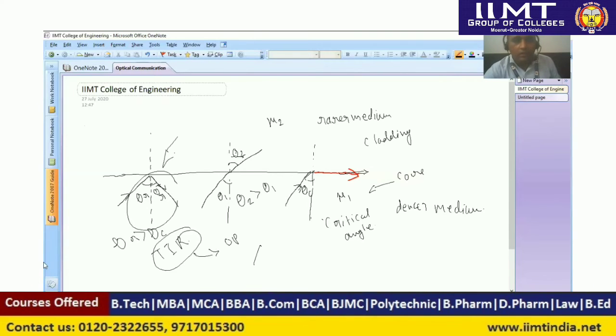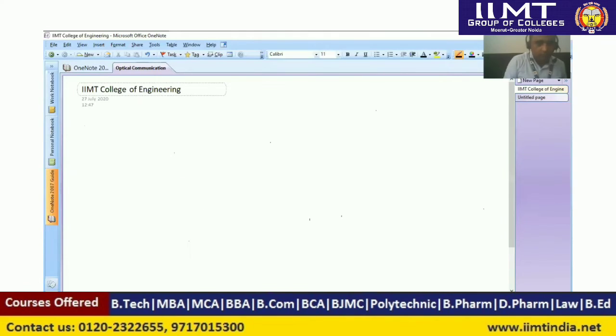Now the next topic is optical fiber communication. How do we communicate in optical fiber? So first we will discuss the block diagram of optical fiber communication.